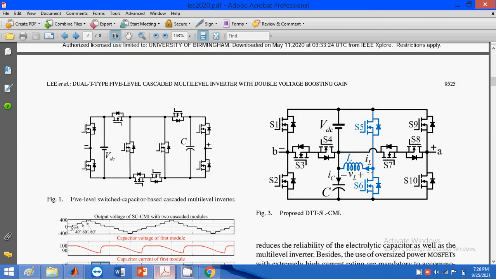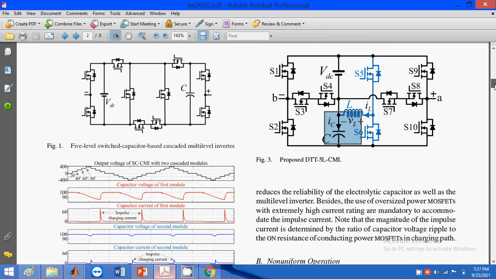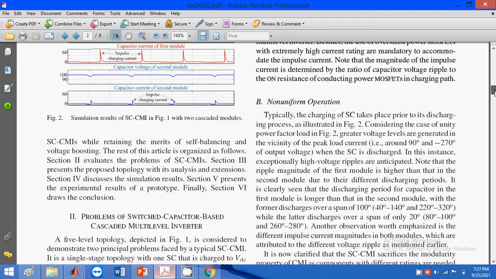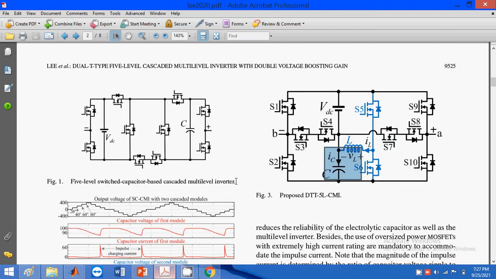This is the proposed method. How are we reducing the high impulse charging currents? We are placing an LC filter here. This is the LC filter. With the help of this LC filter, we are balancing the voltage and also reducing the impulse charging current. So the major disadvantage in the conventional method is the impulse charging current.